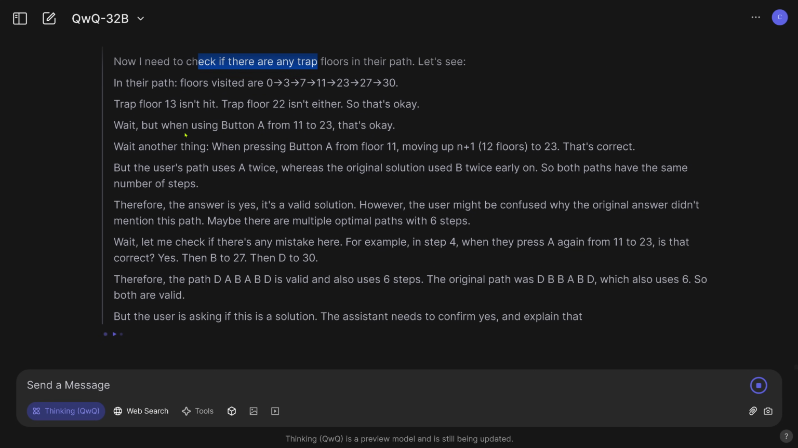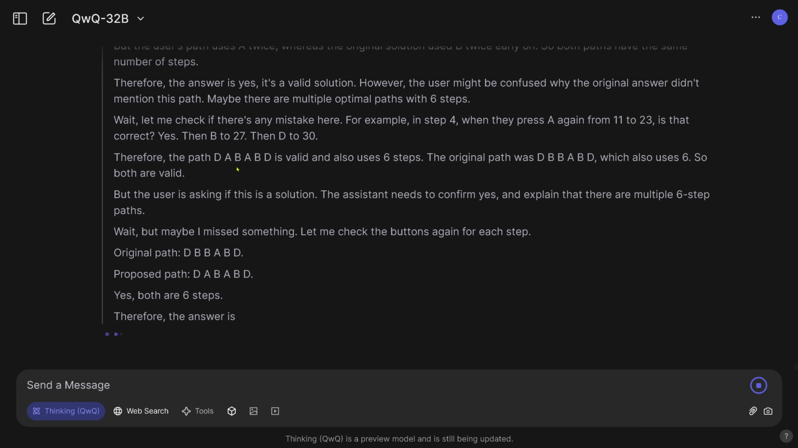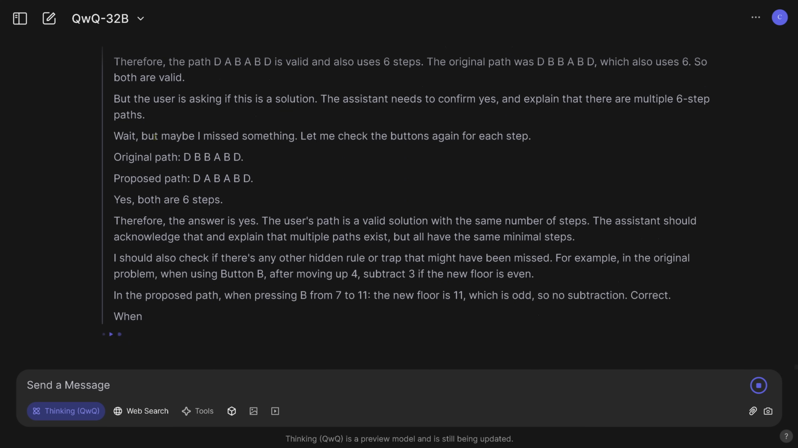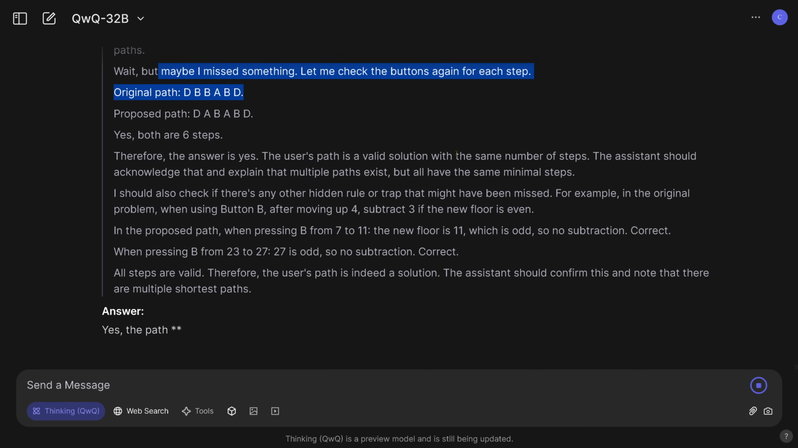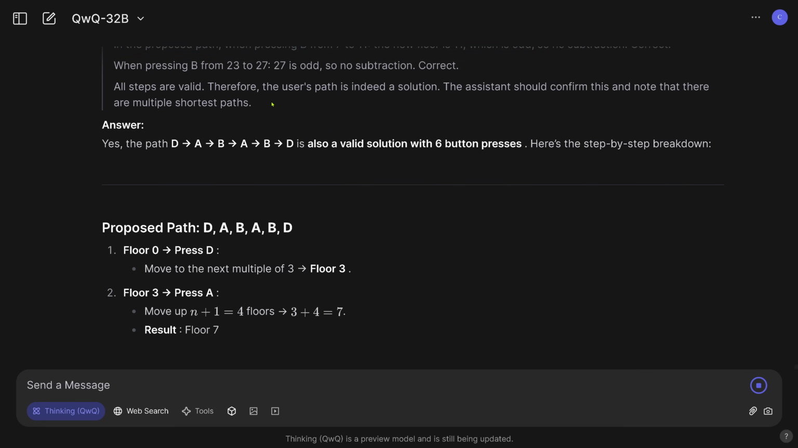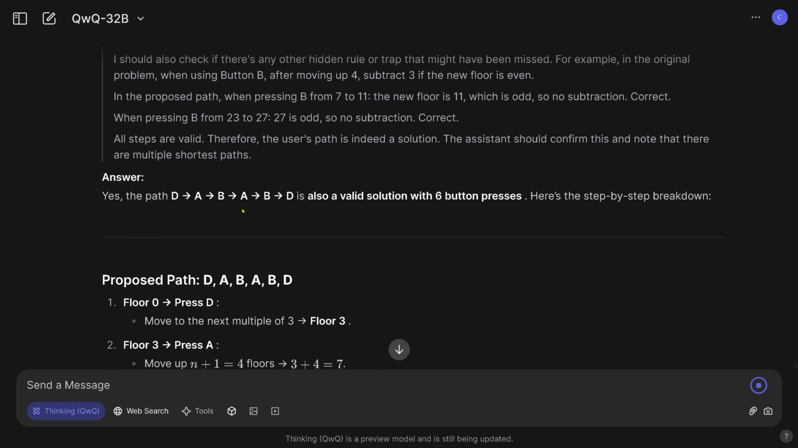To check if there are any others, let me check if there is any mistake here. It validates itself. This is really nice. But wait, we're missing something. Let me check again. No, 6 steps. Okay. It is indeed a solution. And yes, now comes the answer. And the answer is yes, the path is also a valid solution.